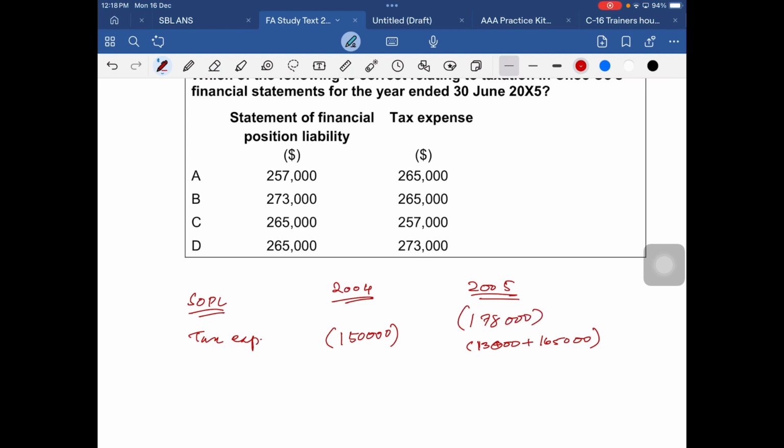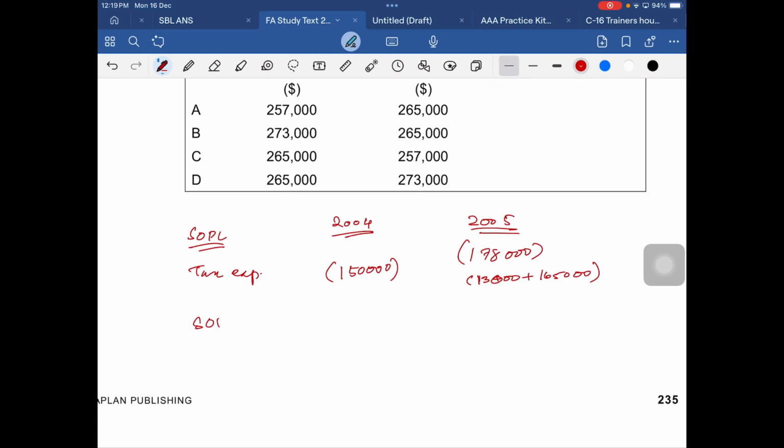Clear? And in SOFP in 2004, that is tax liability, how much did we estimate? 150,000. And in 2005, how much did we estimate? 165,000. The movement along the tax always goes into SOPL. Just understand that.